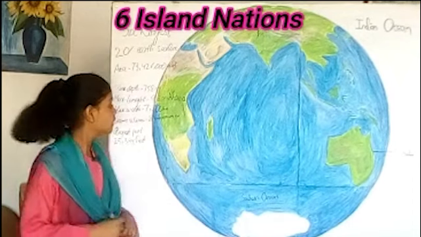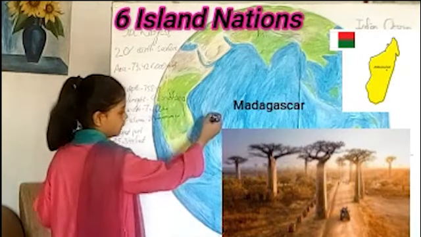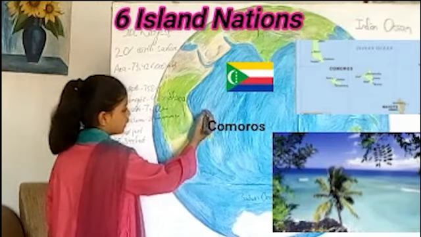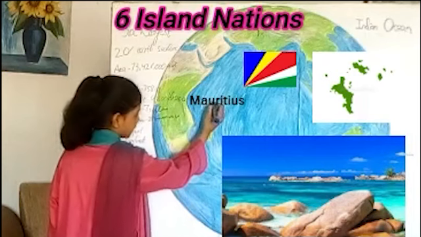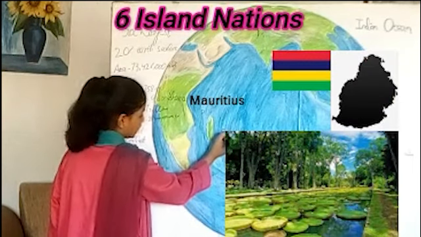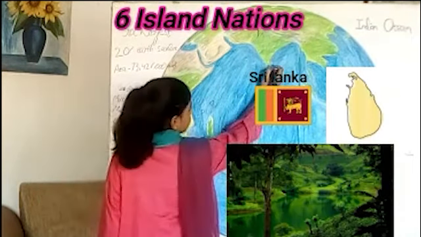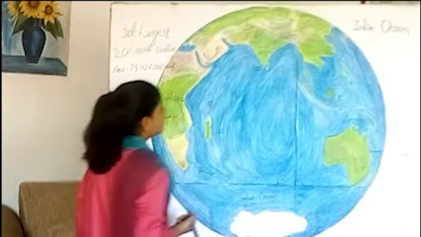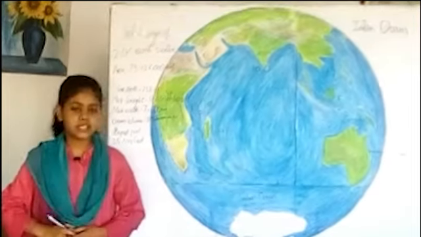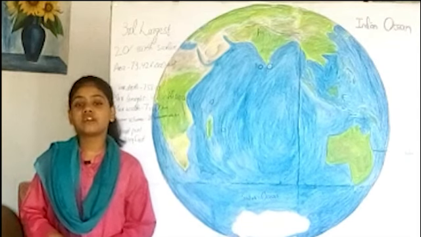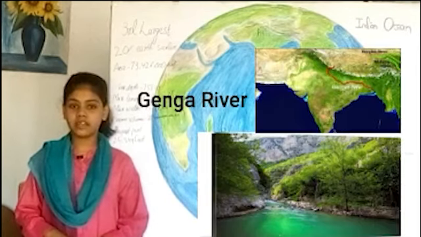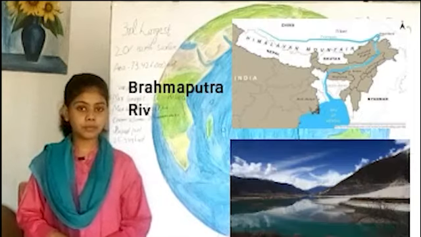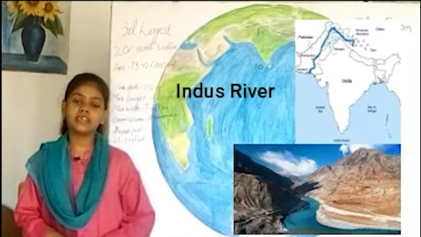Here is Madagascar, Comoros, Seychelles, Mauritius, Sri Lanka, and Maldives. These are the 6 island nations of the Indian Ocean. The major sources of fresh water are Ganga River, Brahmaputra River, and Indus River.